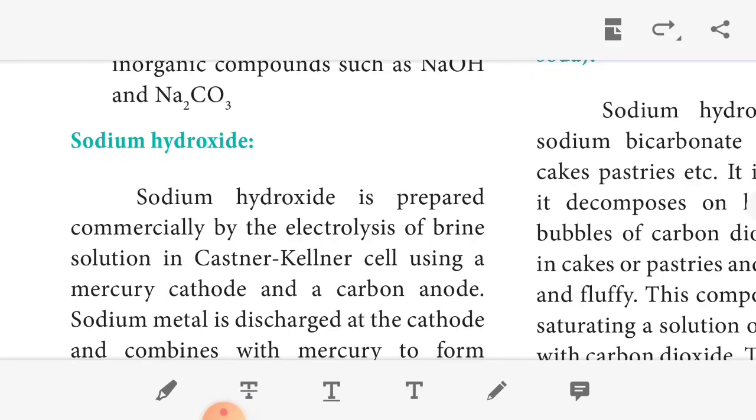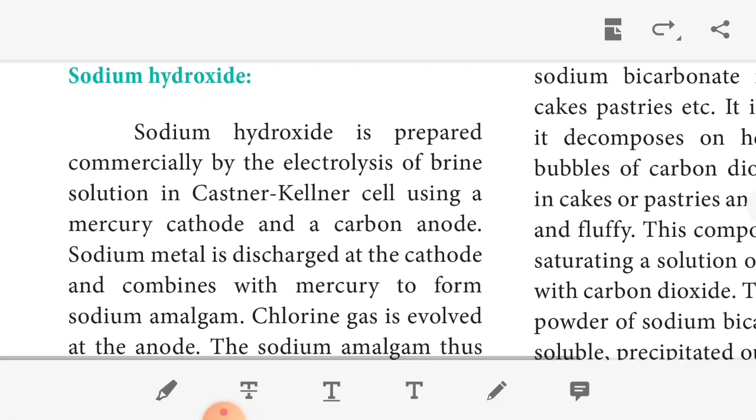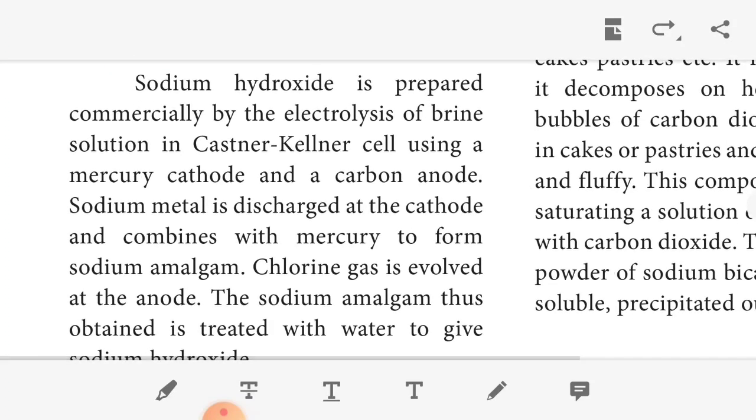The next important compound is sodium hydroxide, the formula is NaOH. Sodium hydroxide is prepared commercially by the electrolysis of brine solution. You know the brine solution: sodium sulfate, calcium chloride, magnesium chloride. This process is done in the Castner-Kellner cell using a mercury cathode and carbon anode. The sodium metal discharges at the cathode and combines with the mercury to form sodium amalgam.